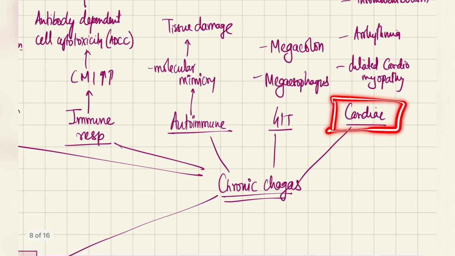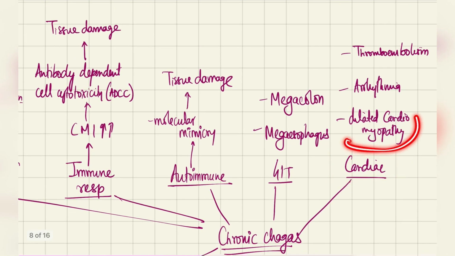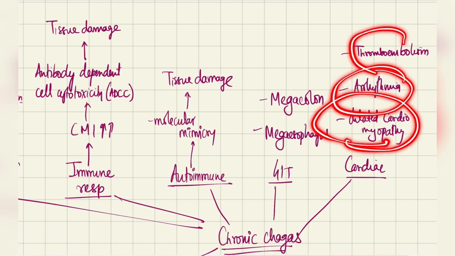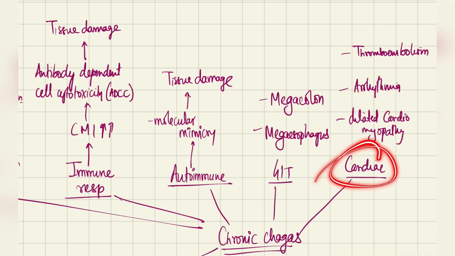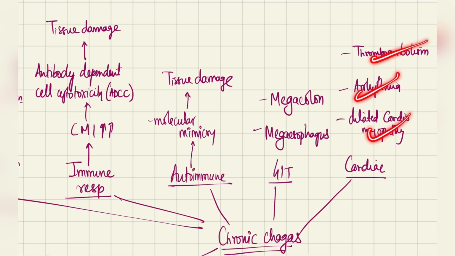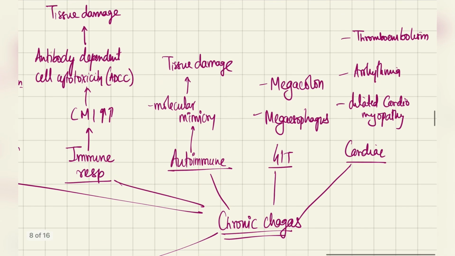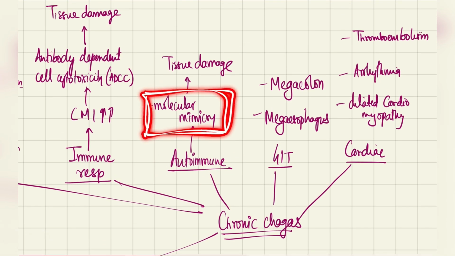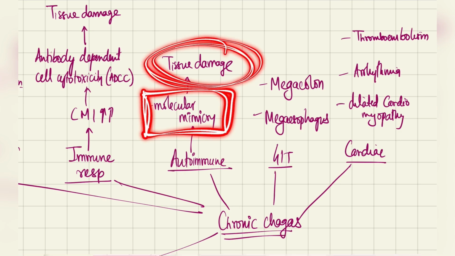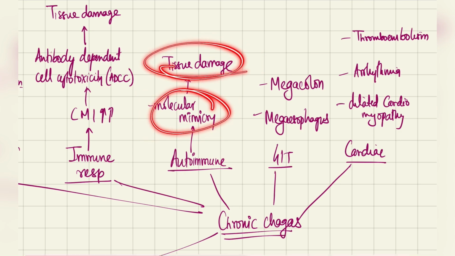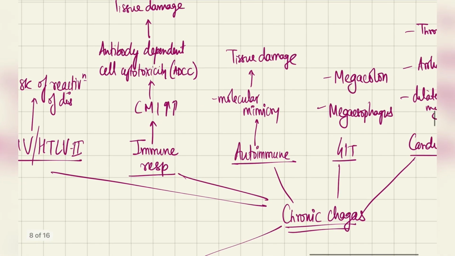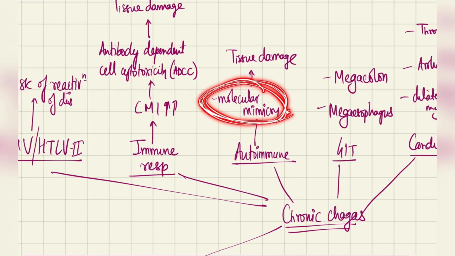First we get the cardiac manifestations, where we can see dilated cardiomyopathy, arrhythmias, and thromboembolism. Then in the GIT, we see megaesophagus and megacolon. Everything's dilated here. Then we come to autoimmune phenomena. This organism undergoes molecular mimicry, and so it causes tissue damage, because our host thinks it's our own cell, but it's actually an infective cell, and tissue damage occurs in the process.